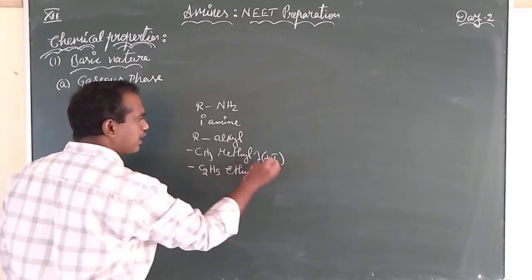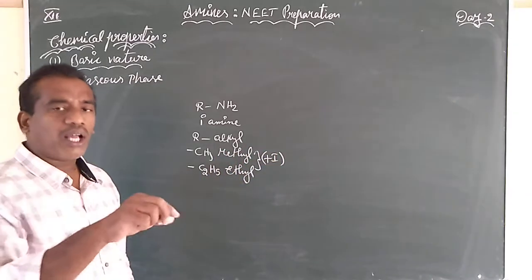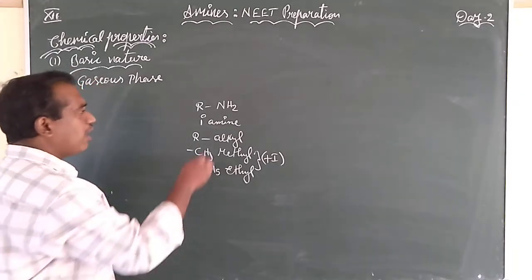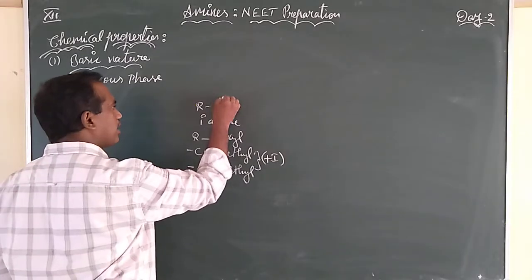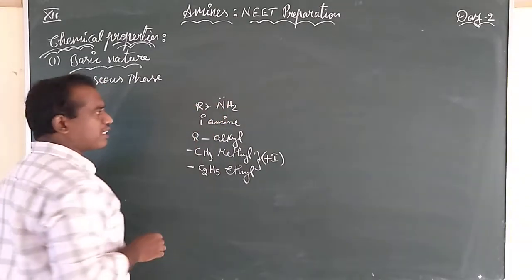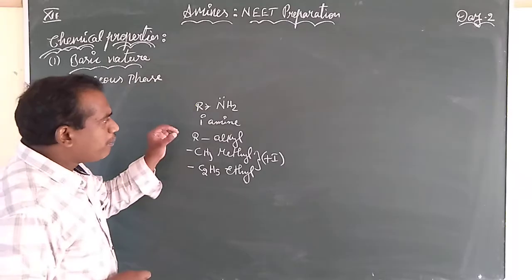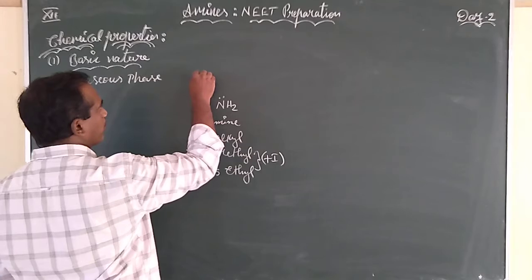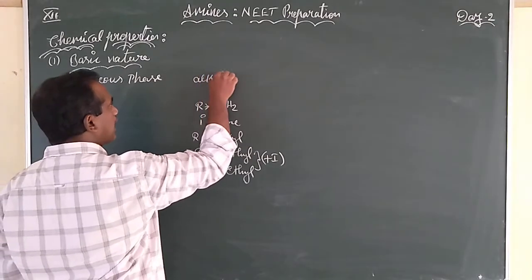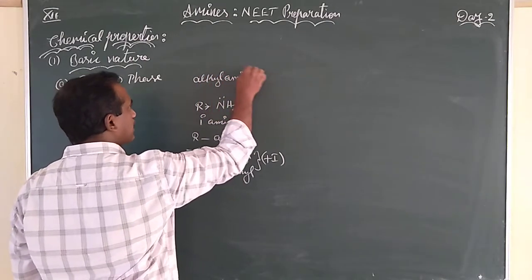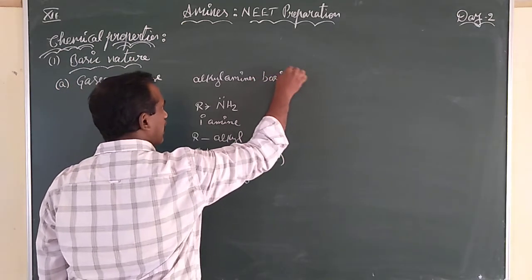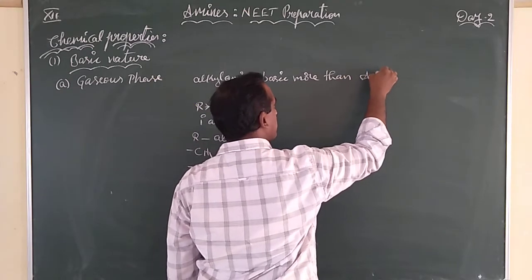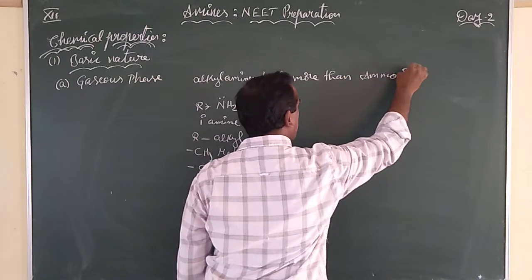They have the property to donate electrons through sigma bonding. They show which effect? Plus I effect. Already on this nitrogen a lone pair is there, but due to the presence of the plus I effect from the methyl group, their basic nature will be increasing. Means alkyl amines' basic nature is more than, we need to compare its basic nature with ammonia.